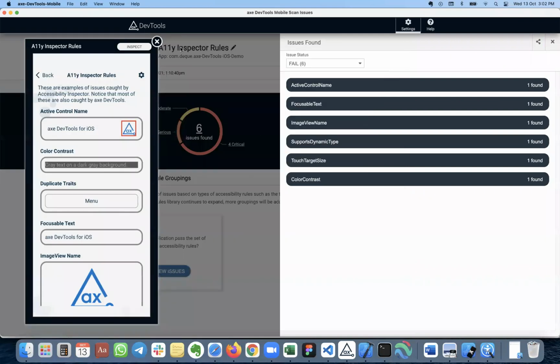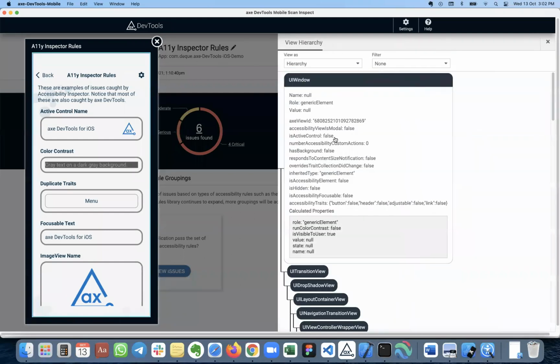Okay, and another beautiful feature. Before that, as you see here, you can see even how many have passed, how many are incomplete, and how many have failed as well. And also there is an inspect feature, which is very useful.